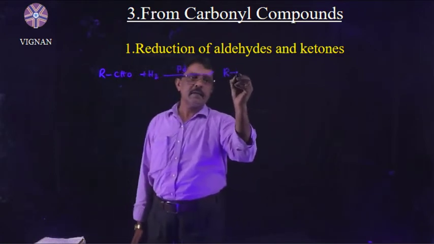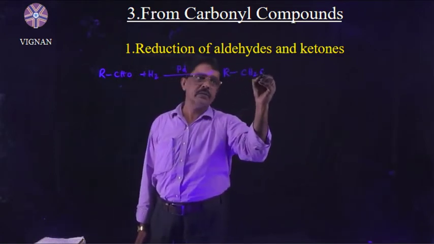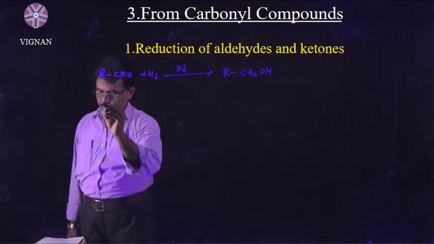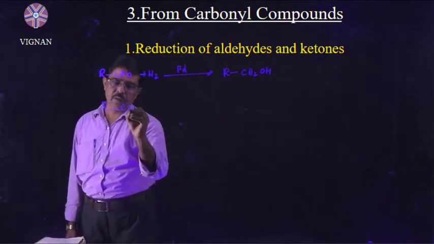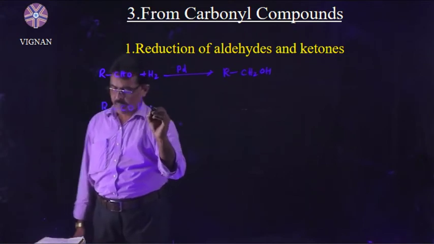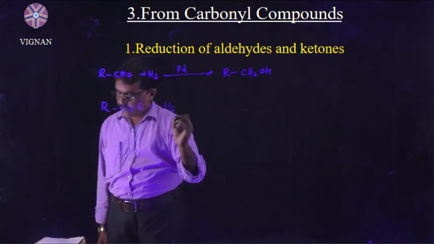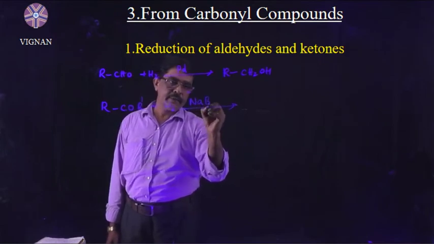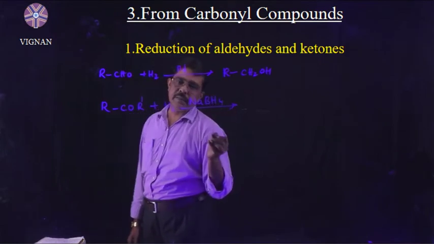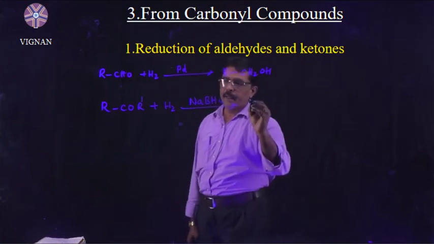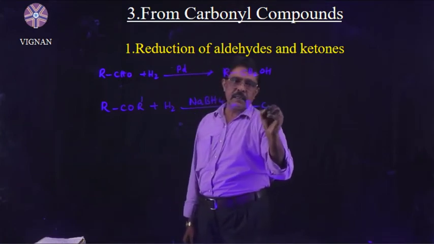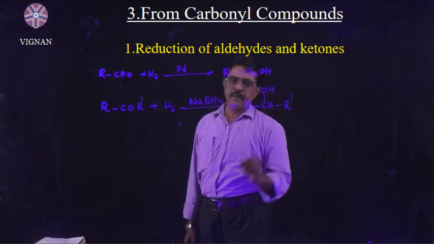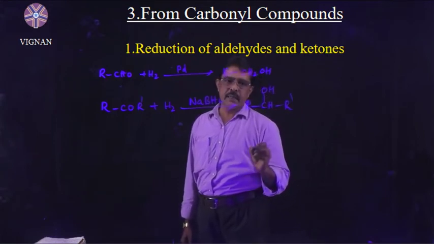Then I will get alcohol, RCH2OH. Next, I want to take a ketone, RCOR' plus hydrogen in the presence of sodium borohydride. Sodium borohydride is a weak reducing agent. Then we get RCHOHR'.